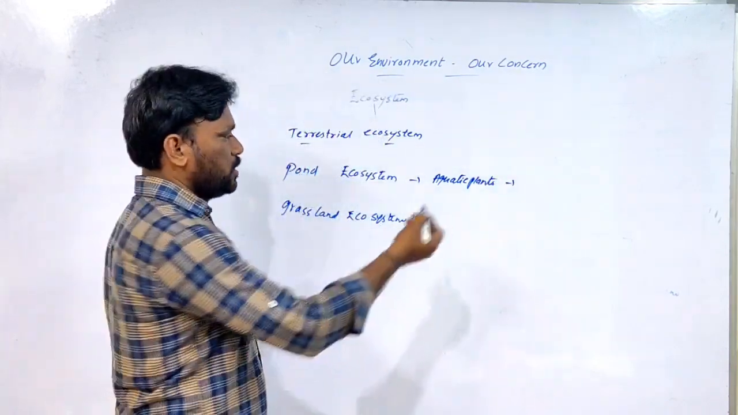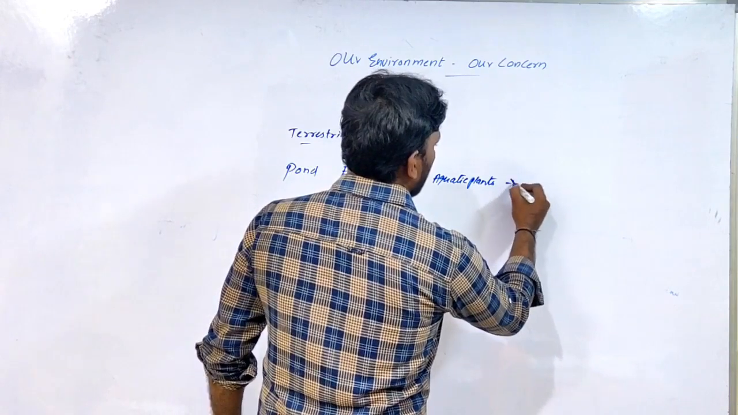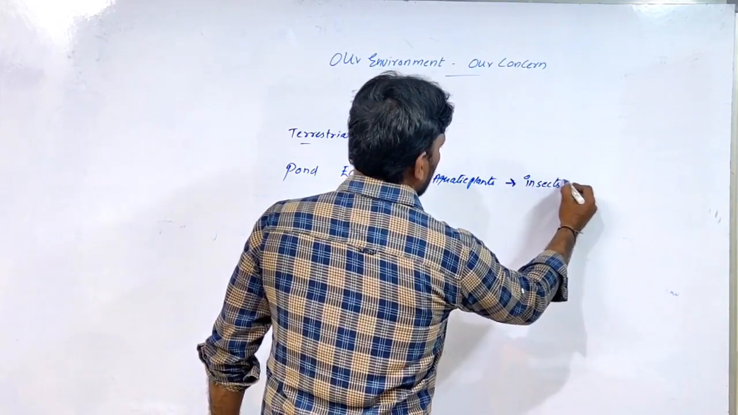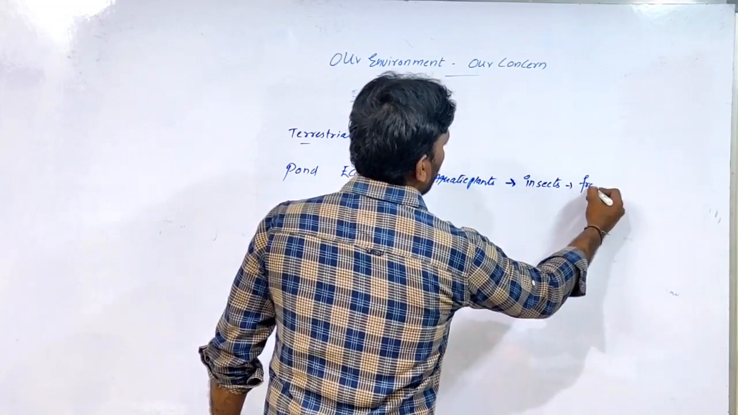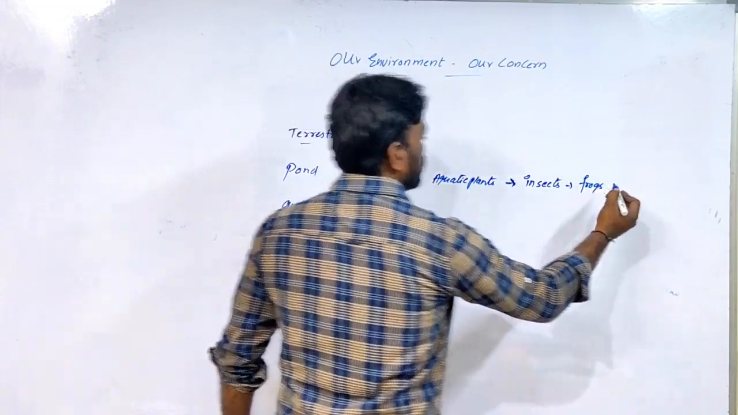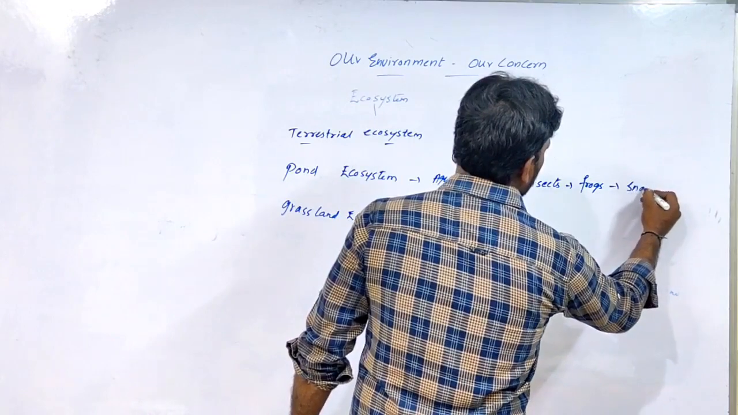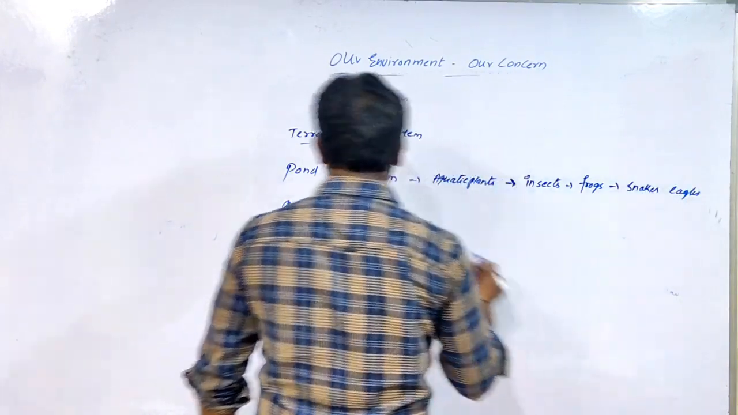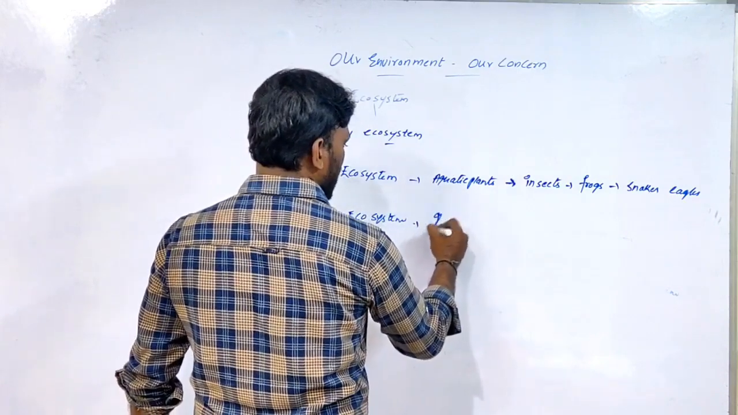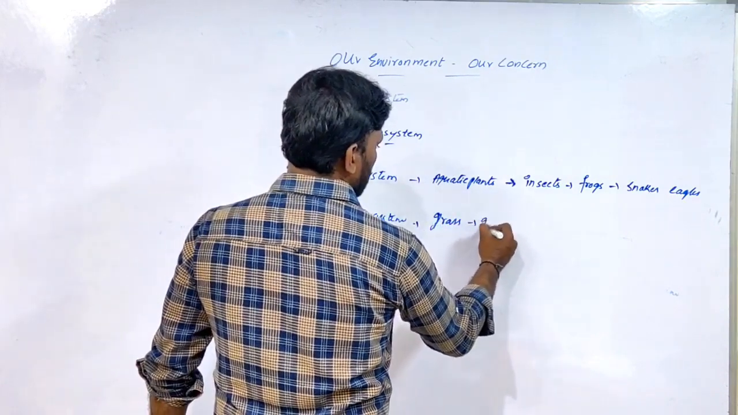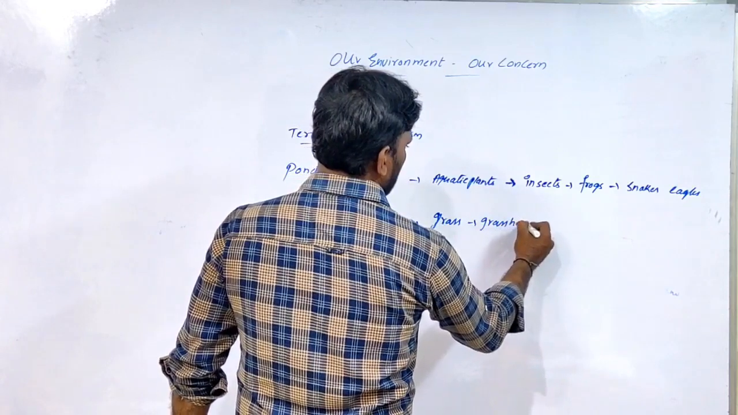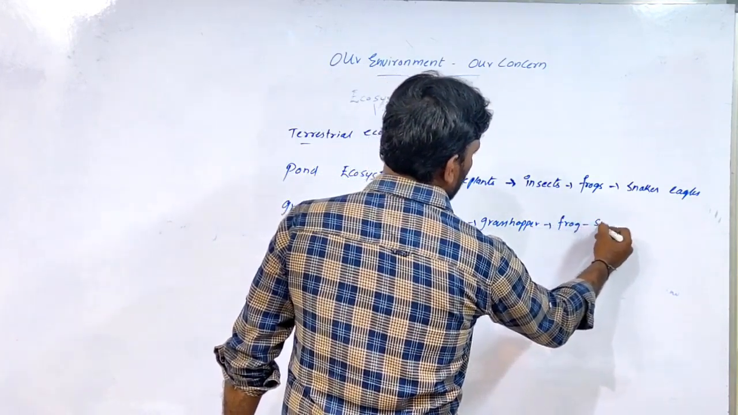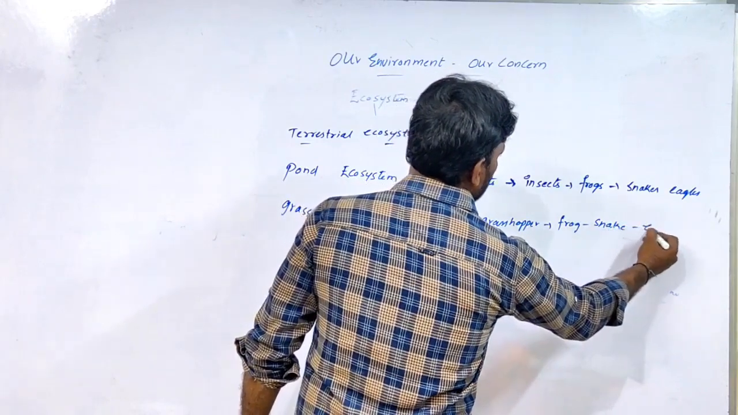In the pond, next insects, next frogs, snakes, eagles. Same as it is in the grassland ecosystem: plants, grass, grasshopper, frog, snake, eagles.